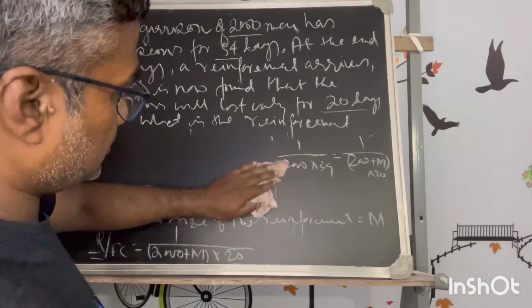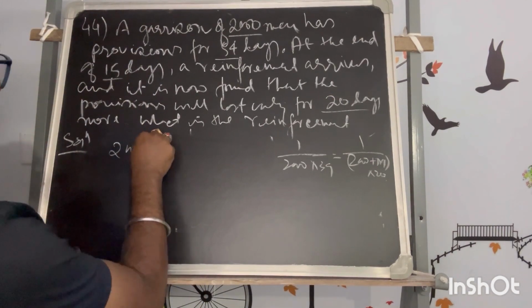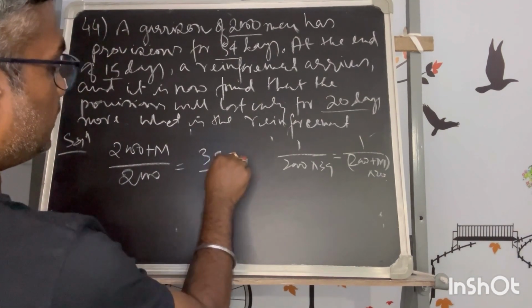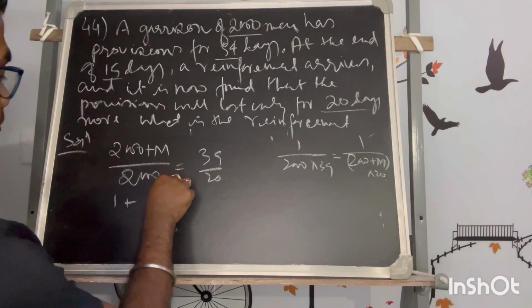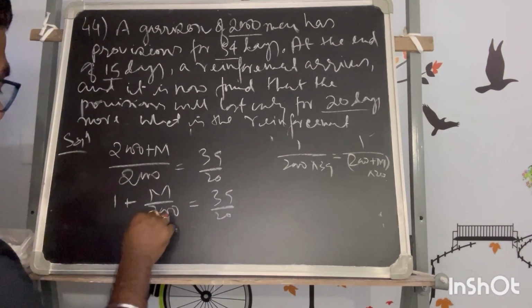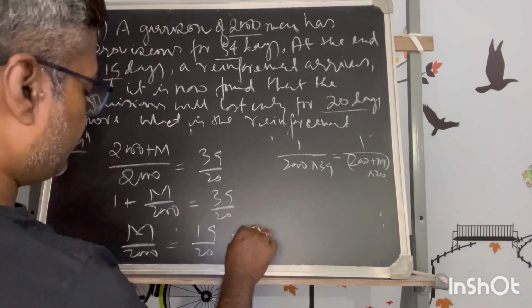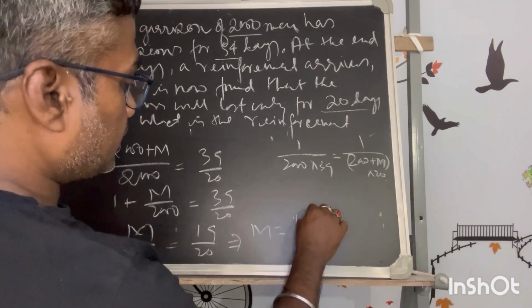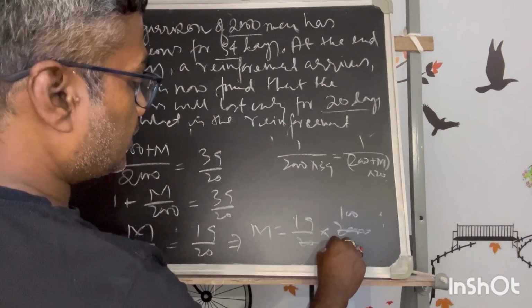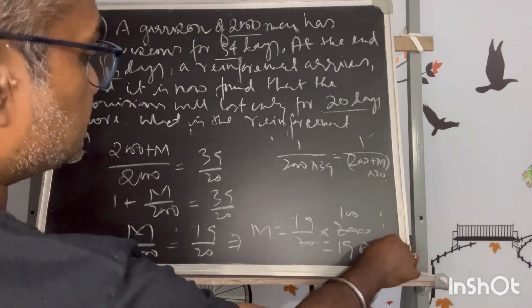Okay, so now both rates of taking food are the same. Now you can say 2000 plus m by 2000 is equal to 39 by 20. This is 1 plus m by 2000 is equal to 39 by 20. So m by 2000 is equal to 19 by 20. From here m is equal to 19 by 20 into 2000, which is equal to 1900. So my reinforcement size is 1900 men added further.